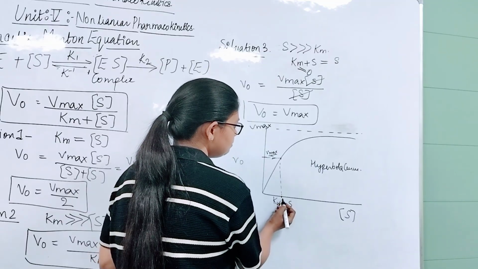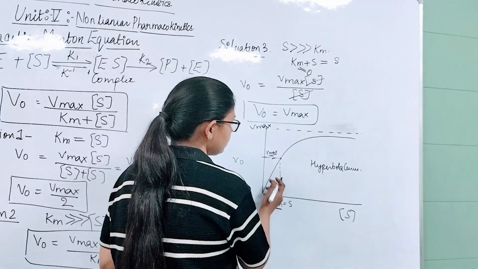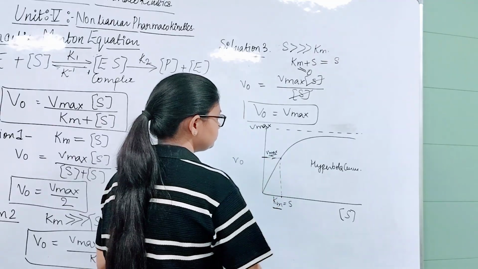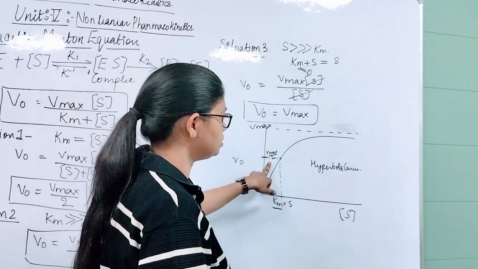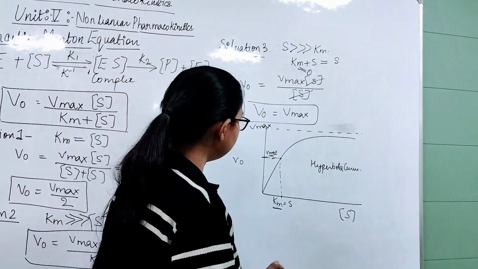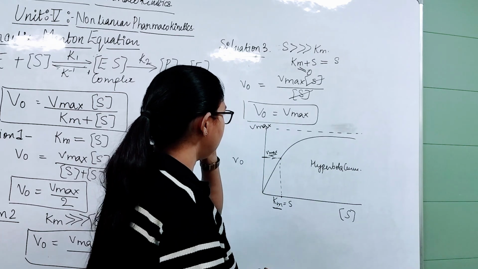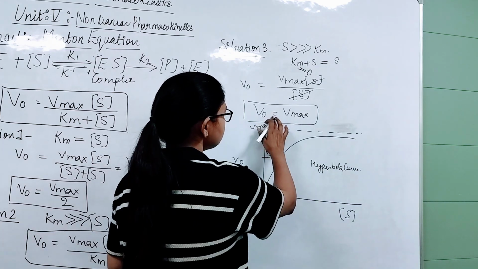So this value will give the value of Km, because the initial velocity is equal to half of maximum velocity.